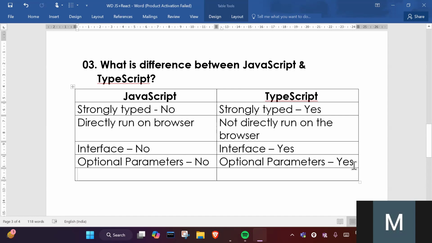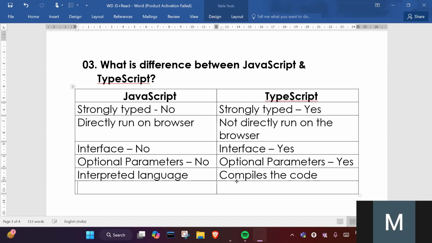So JavaScript is an interpreted language. Interpreted language means the code will execute line by line. But in TypeScript, the code is compiled. TypeScript uses a compiler, which executes the complete code at once. Right. Next.